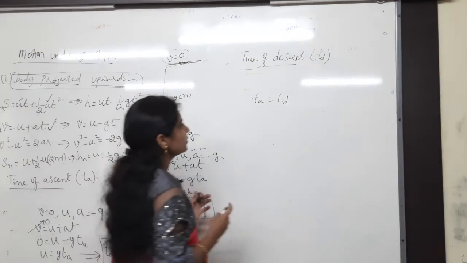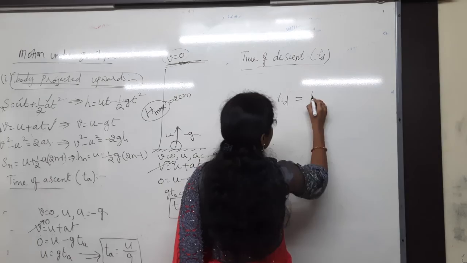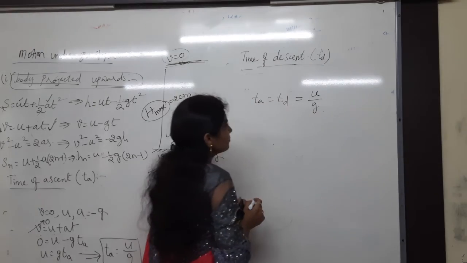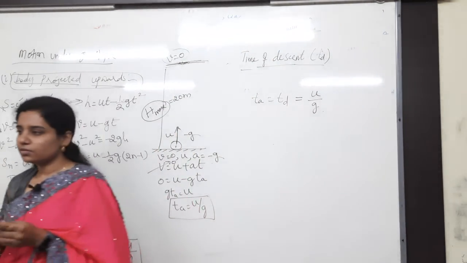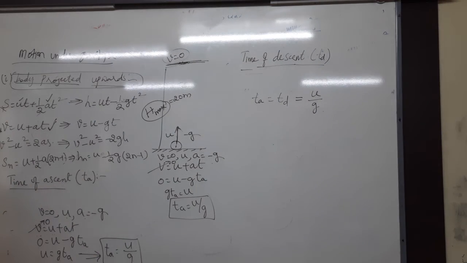And in the next line, for a body which is thrown upwards, always time of ascent will be equal to time of descent.